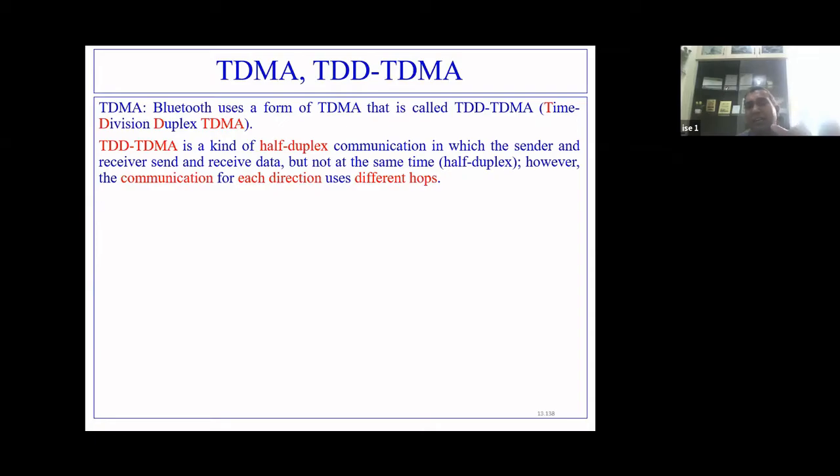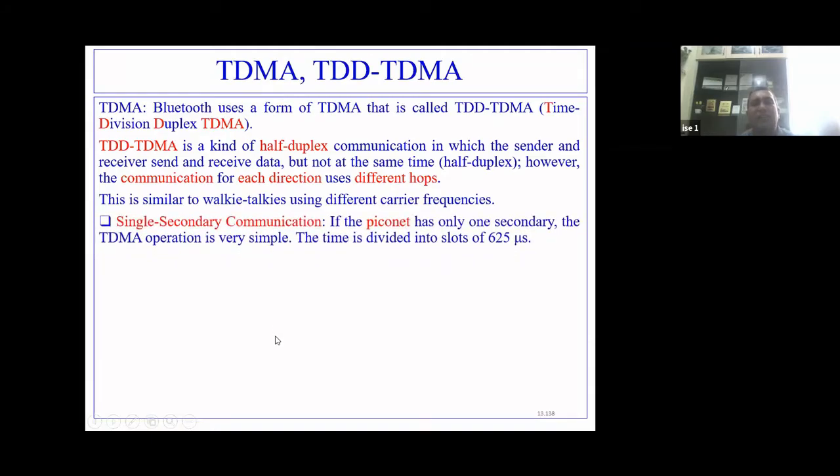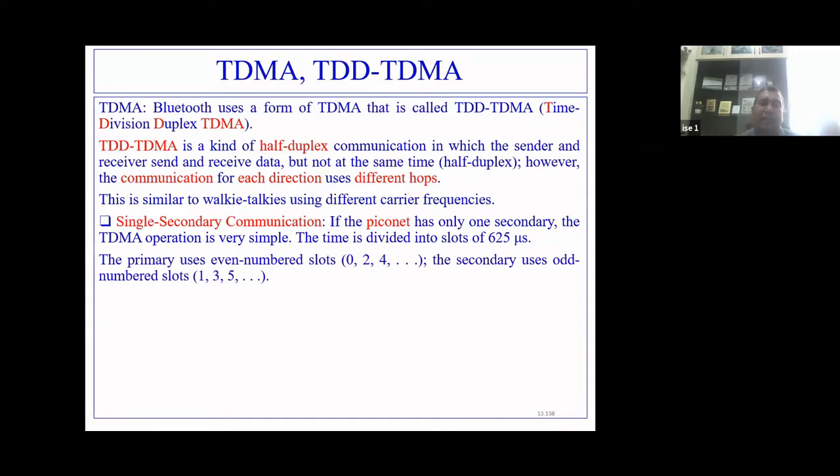No, primary can communicate to the secondary in one time slot, and secondary communicates with the primary in another time slot. So this is what has to be kept in mind. This is similar to walkie-talkies, which are using different carrier frequencies. Now, we will show two scenarios. First, single secondary communication. That means in a piconet, there is only one primary and only one secondary. So this kind of communication is very simple.